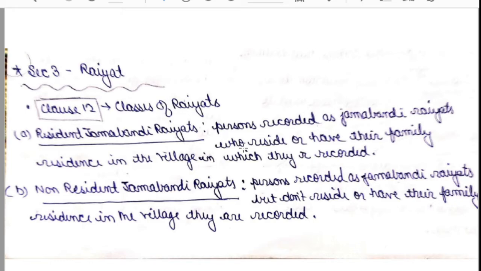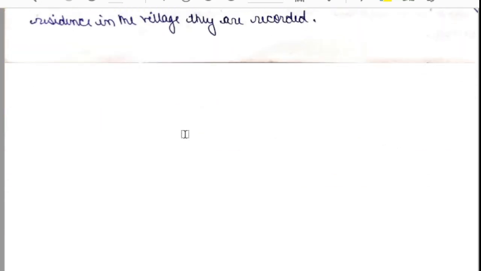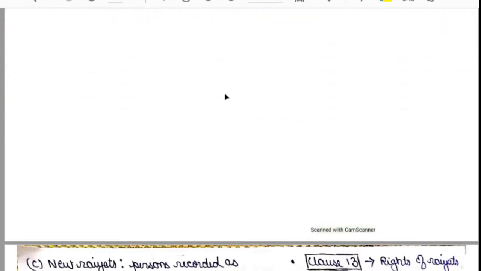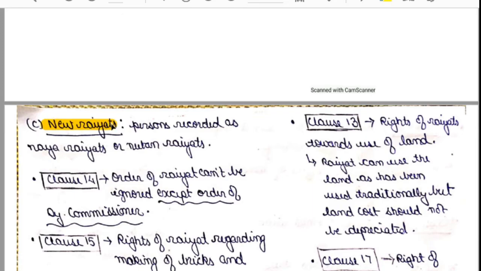So let's begin. Section number 3 talks about the Rayyat. It gives you information about Rayyats, and it starts with clause number 12 and ends with clause number 26. In clause number 12, it is mentioned about the classes of Rayyats. There are basically three classes of Rayyats: resident Jamabandi Rayyats, non-resident Jamabandi Rayyats, and new Rayyats.